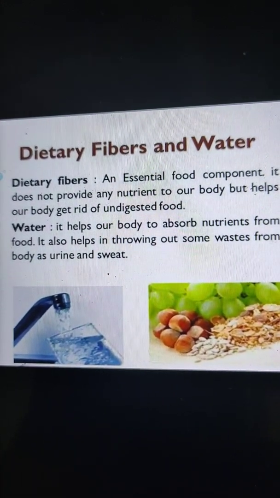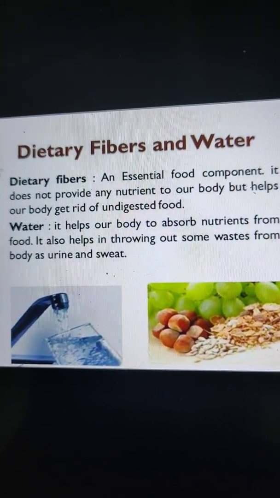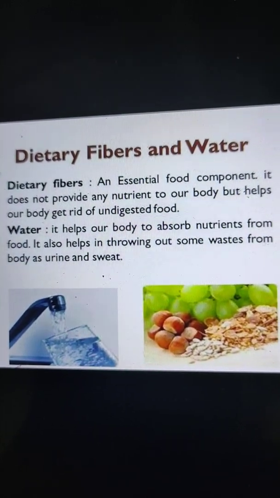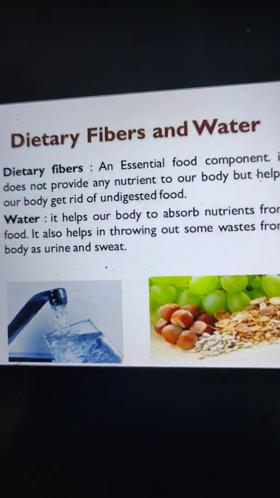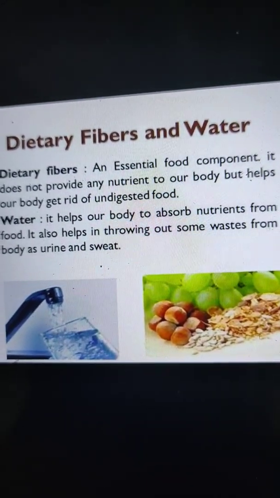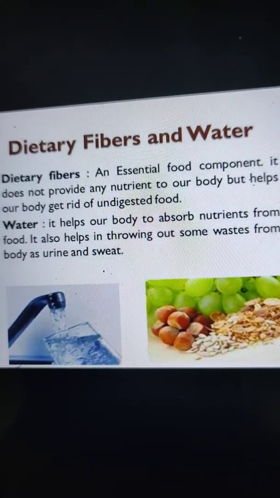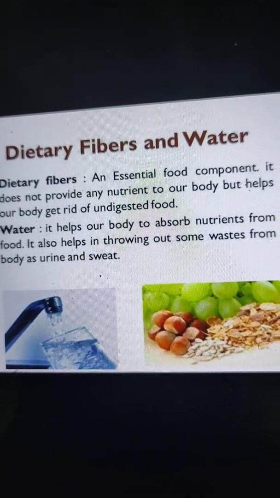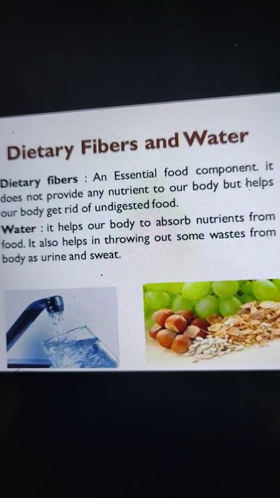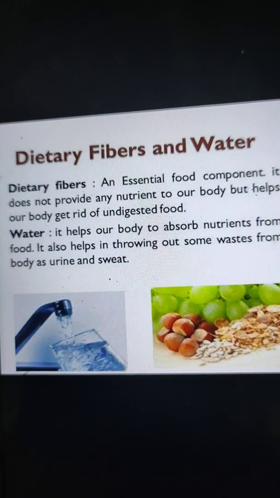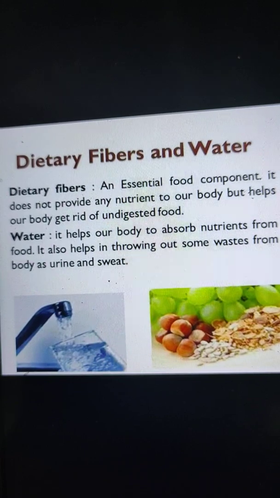So there are seven nutrients and seven components of food. First one is carbohydrates, which are also known as energy giving food. Fats are also energy giving food, but they need some time to convert into energy. The next one are proteins. Proteins are bodybuilding foods, which help in growth and repair of our body. And the next ones are vitamins. Vitamins help our body to fight against diseases. And minerals help in strengthening of our bones, and help our blood to perform its functions well.